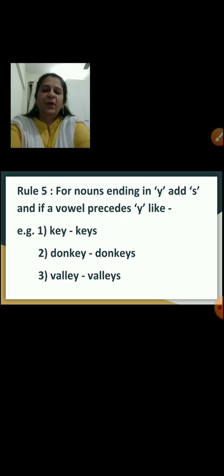Donkey, you have to again add s and make it plural, donkeys. Third, valley, you have to add an s, valleys. This is how you make it plural.